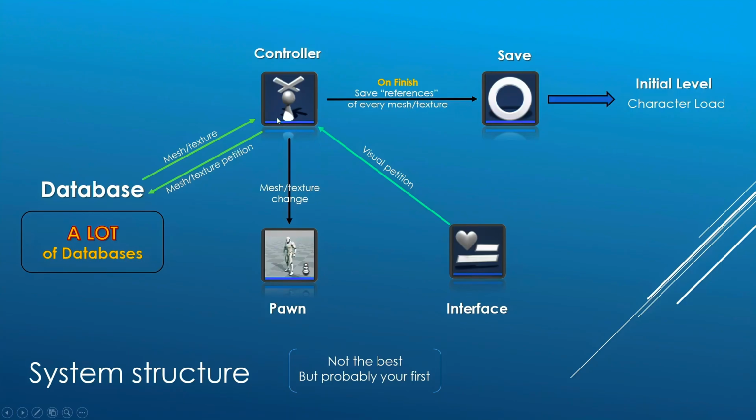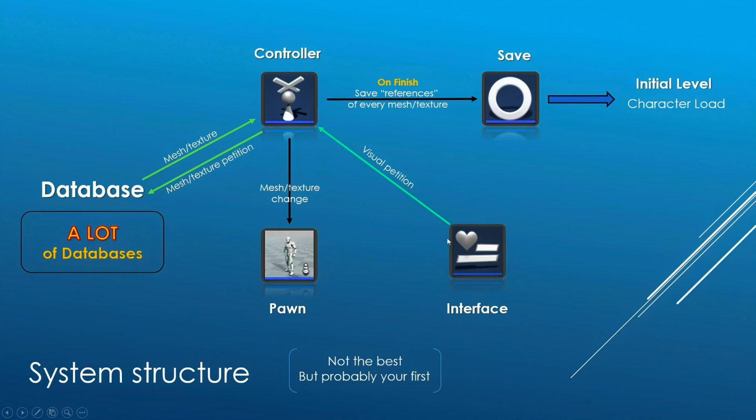This system follows a simple yet efficient flow. First, the user interacts with the interface by clicking a button to request a change. Second, the interface tells the controller what to look for in the database. Third, the controller retrieves the information, a mesh or a texture, and applies the change to the pawn. For example, let's assume that we want to change the character head.